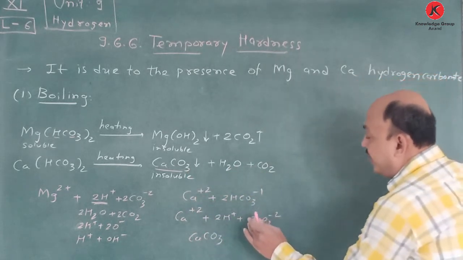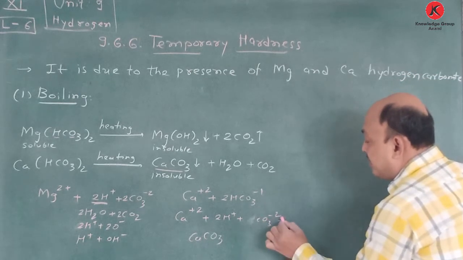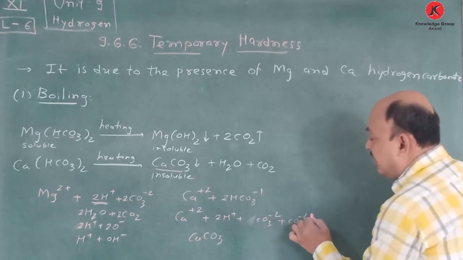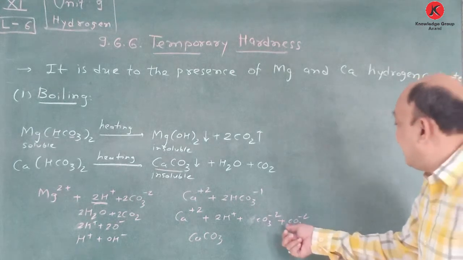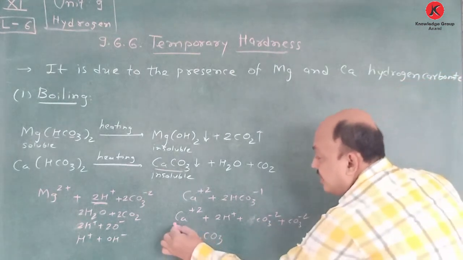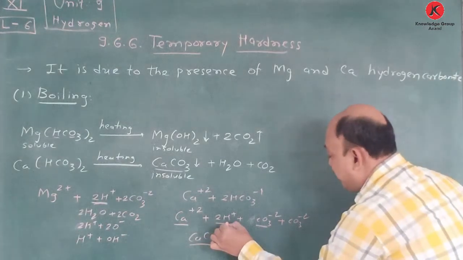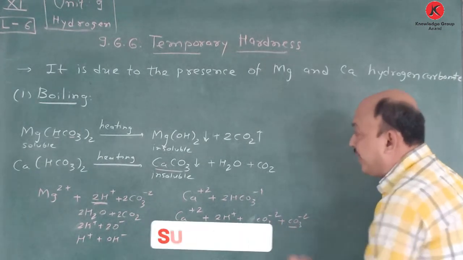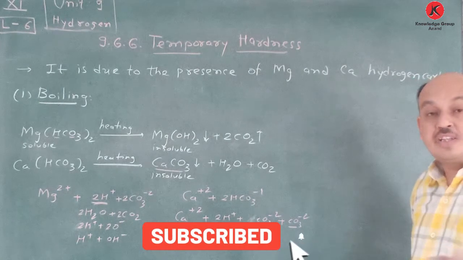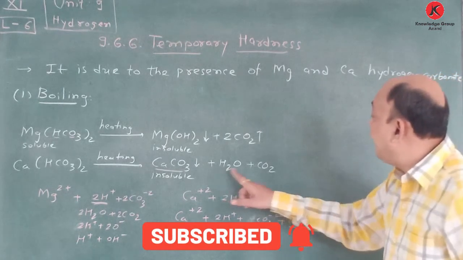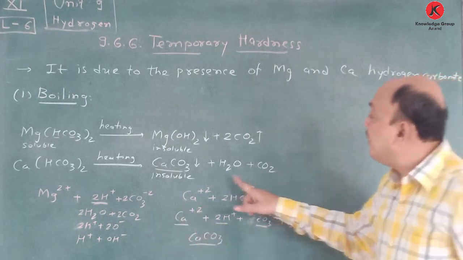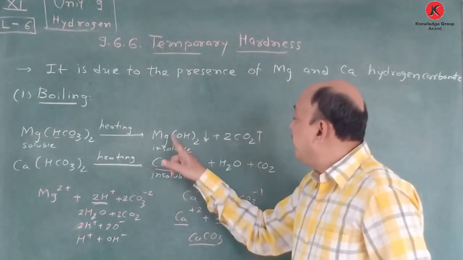Suppose you bifurcate in terms of plus and CO3 minus 2, then it becomes very easy for you. First of all Ca plus 2 CO3 minus 2, so CaCO3, here twice H plus and another CO3 minus 2, it is nothing but H2CO3, and H2CO3 is nothing but H2O plus CO2.